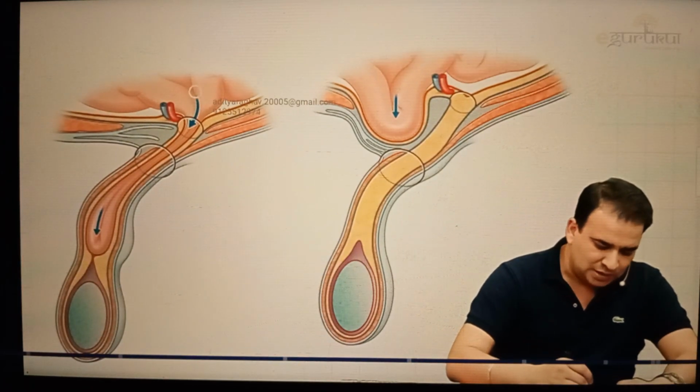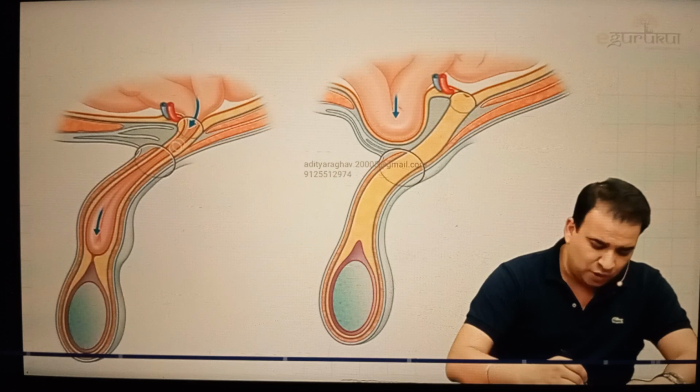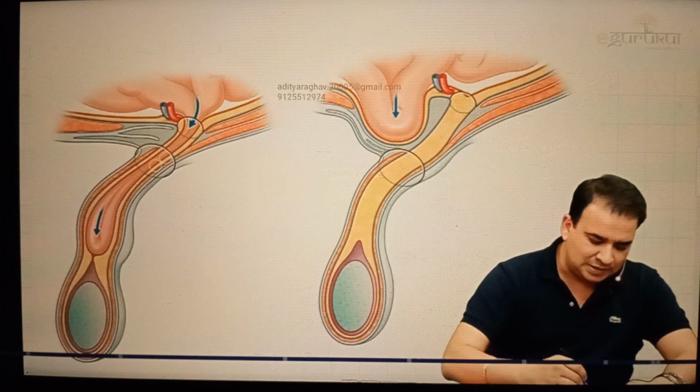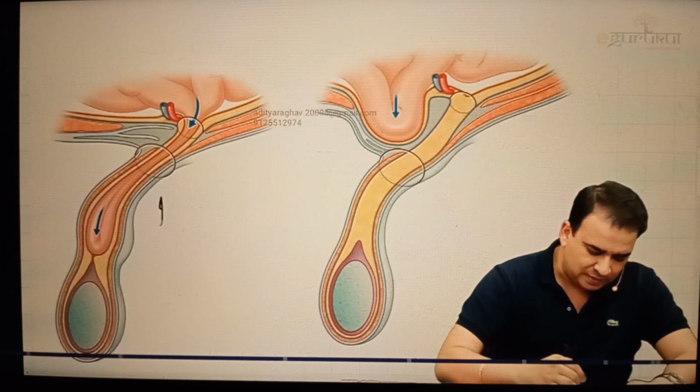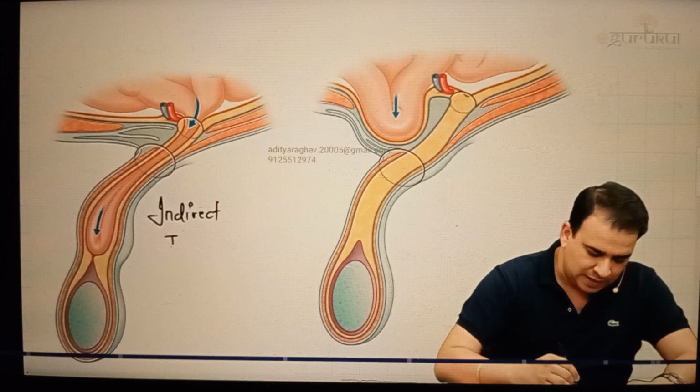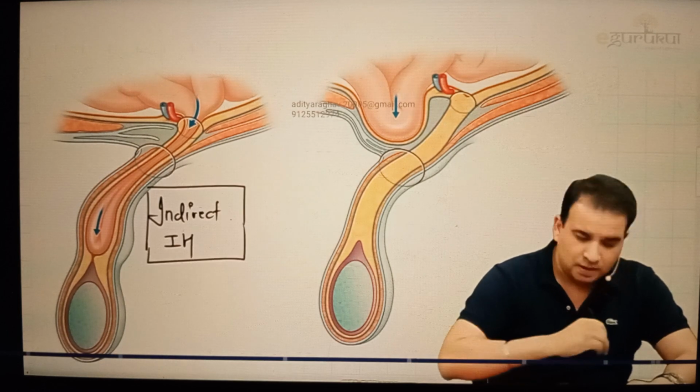Look at this indirect one, guys. You can see the intestinal content entering through this deep inguinal ring and then going out of the superficial inguinal ring within the spermatic cord. That is the indirect inguinal hernia you're looking at.